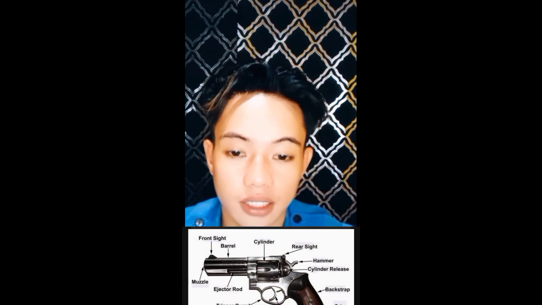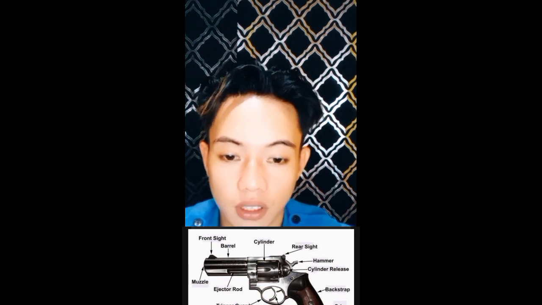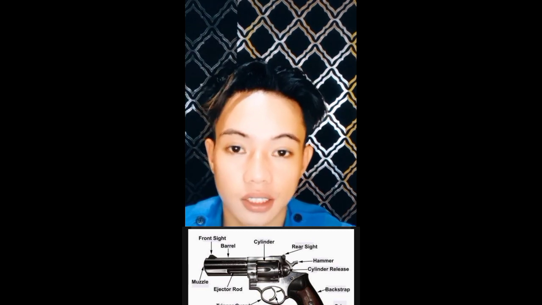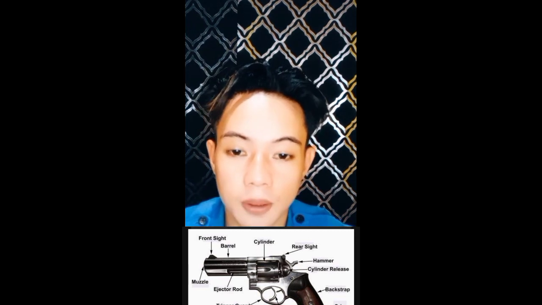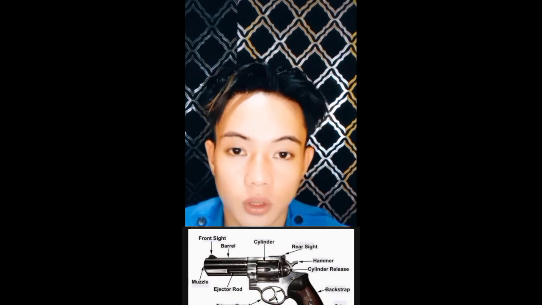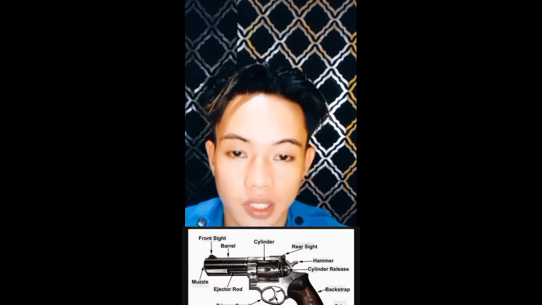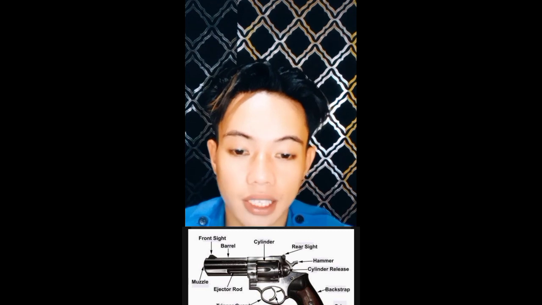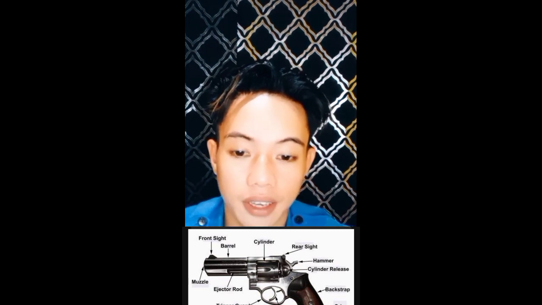Next is the rear sight. The rear sight is used to align the weapon with the front sight and direct the muzzle of the gun towards the target. Next is the cylinder. The cylinder is a cylindrical rotating part of a revolver that contains multiple cartridge chambers. Next is the barrel. A barrel is the metal tube that the bullets travel through in the gun.